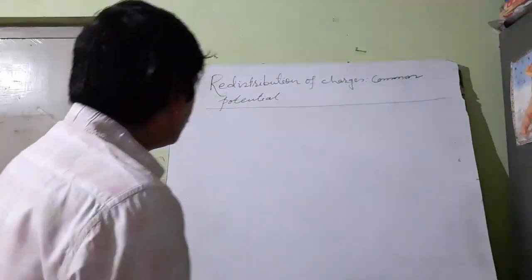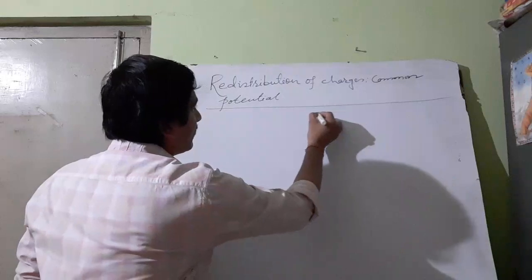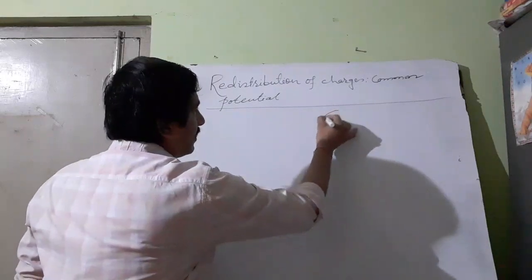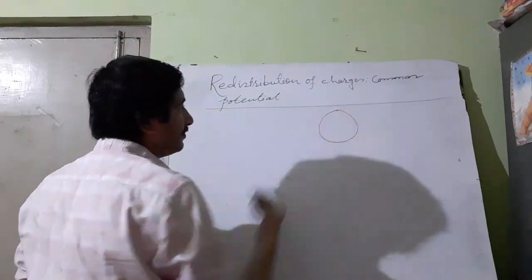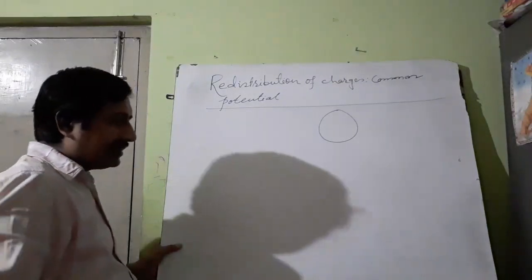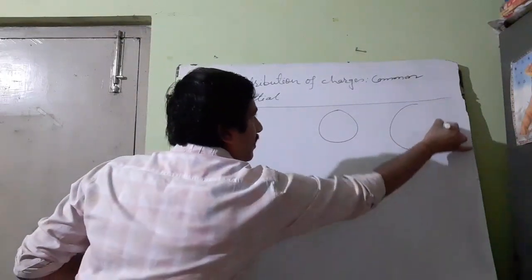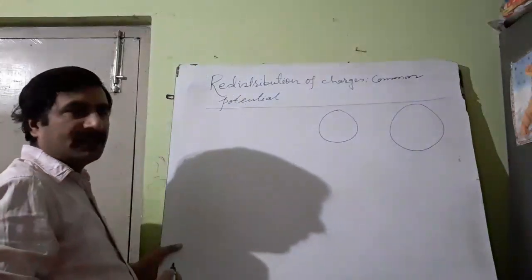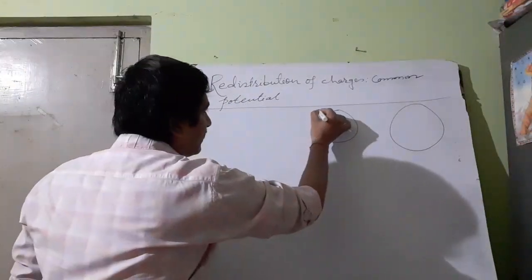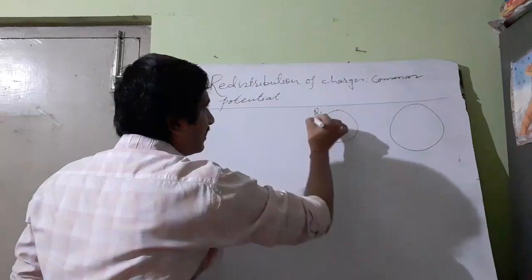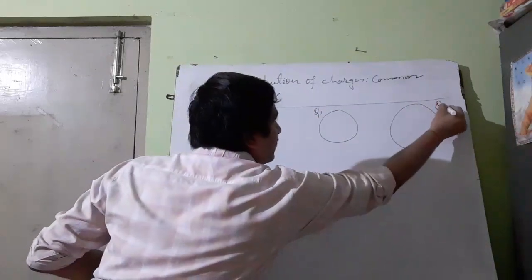Suppose you have two conductors. Suppose this is a conductor and this is another conductor. Charge on this conductor is Q1 and charge on this conductor is Q2.